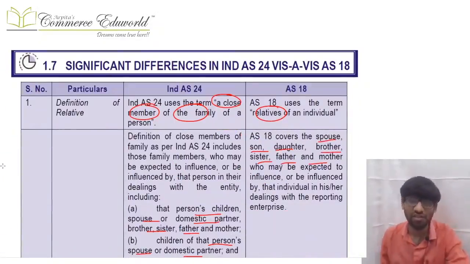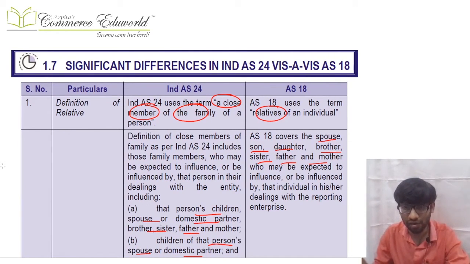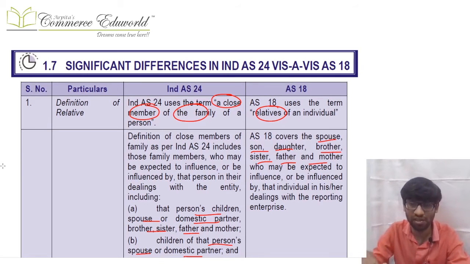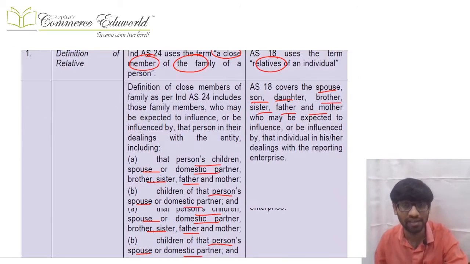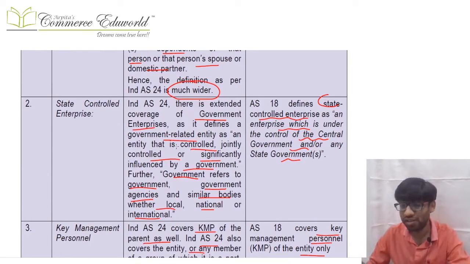Then we have the differences. These differences are simple ones. That is the difference between Ind AS 24 and AS 18. In AS, the word used is relative. In Ind AS, the words used are close members of the family. Obviously, relative is a narrower word which only has spouse, son, daughter, brother, sister, mother, father. But close member of the family, which is used in Ind AS, is quite large, and we have studied that earlier, quite wider. Further, in AS, in relation to government, they use the words state controlled enterprise, meaning an entity controlled by the central government or state government, that's it. So AS is narrower there.